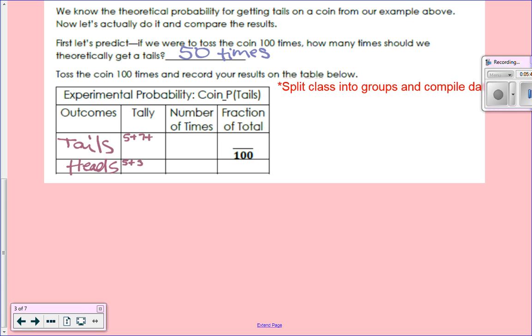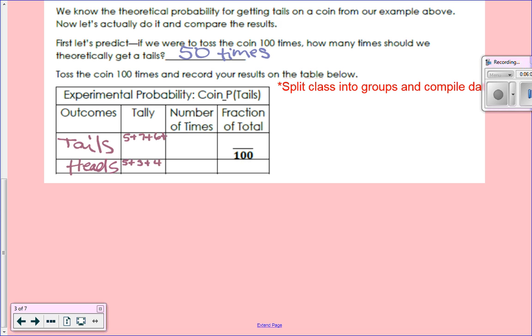What'd y'all get? We got 6 heads, counting heads. Okay, so do you see already? Theoretically, we should have gotten half. You can see the different groups. Did they get half? No. Okay, so, all right, what we do is group.